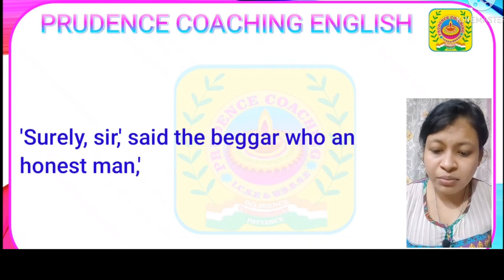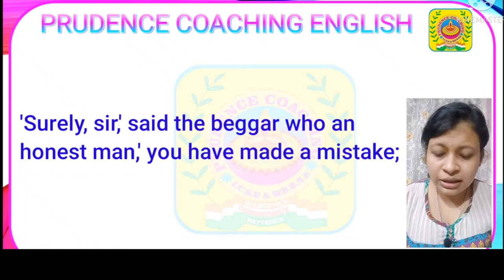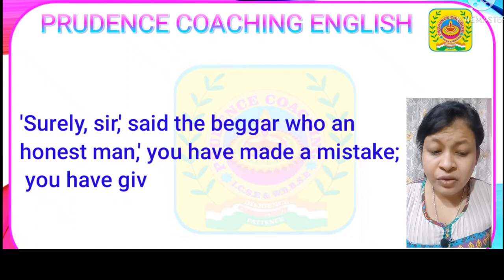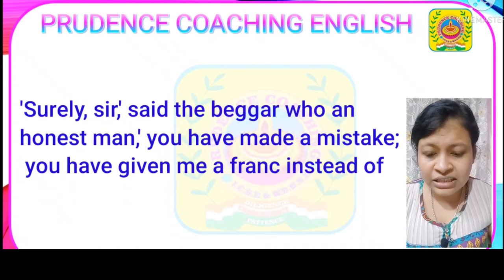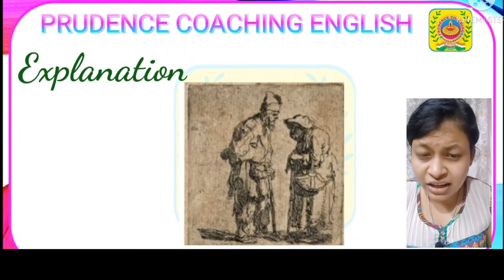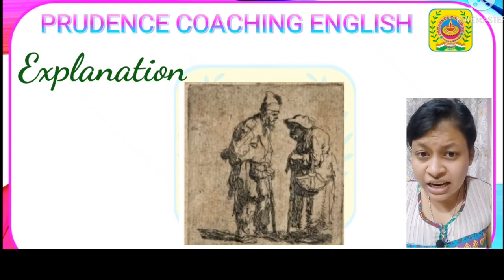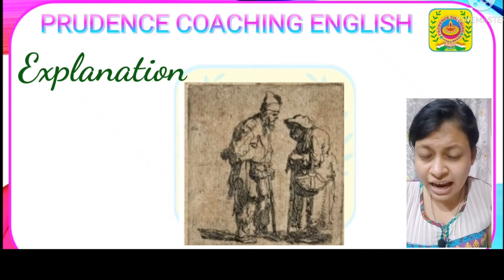You have given me a franc instead of a sou. So what the beggar is saying? "Sir, you have made a mistake because you have given a franc instead of a sou." So the blind man, who was very honest, was thinking that Valentine Haüy might have made a mistake and given him a franc instead of a sou.